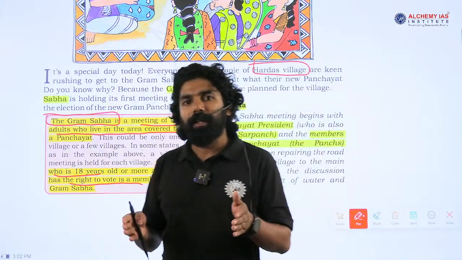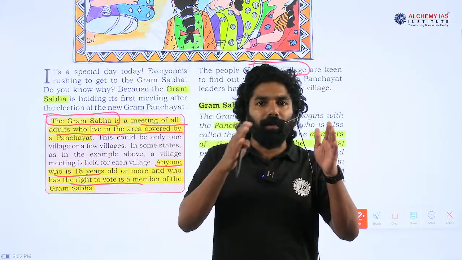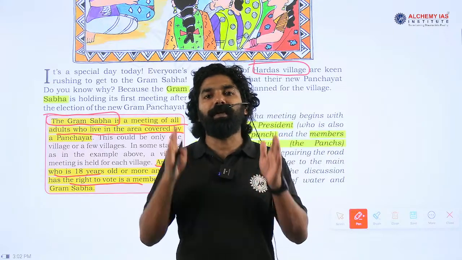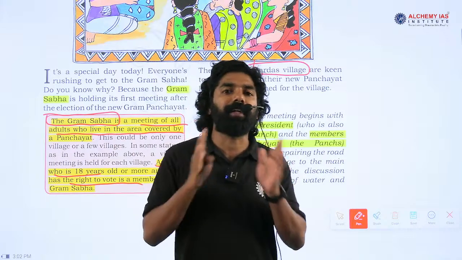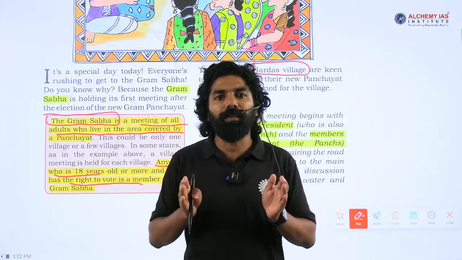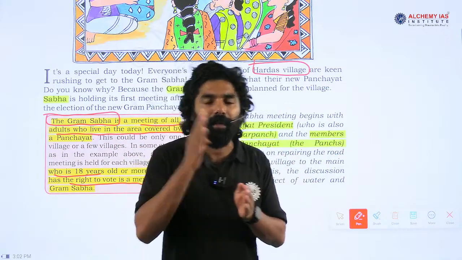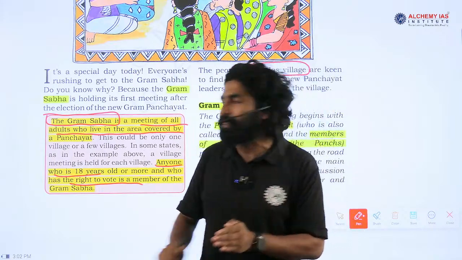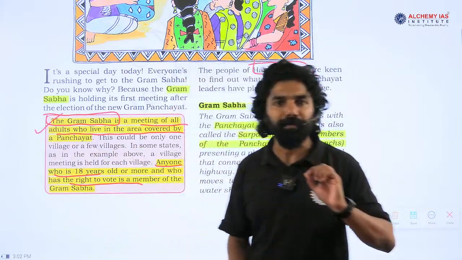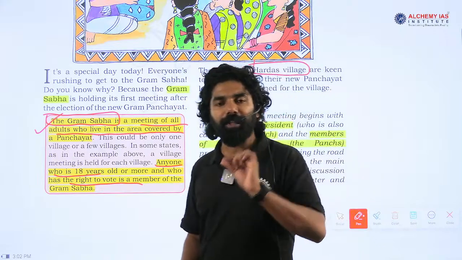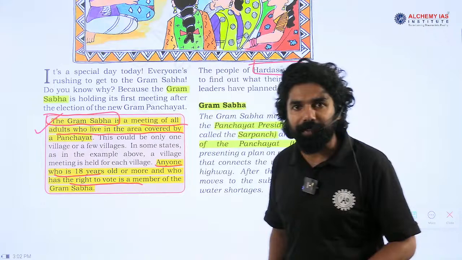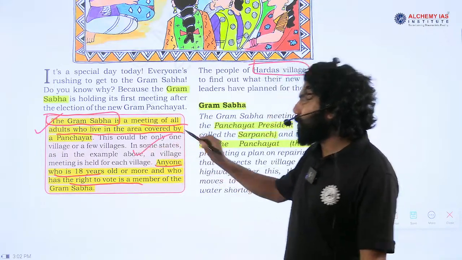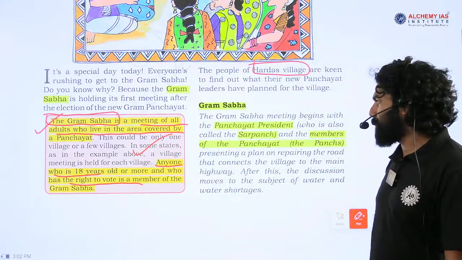That means in a particular village, in a particular local area, all eligible voters above 18 years of age are members of the Gram Sabha. The Sabha of all these eligible voters in a local area or village is called the Gram Sabha. Is it clear now? The definition and meaning of the Gram Sabha, we can expect maybe in the prelims examination. This is why this particular content is relevant from our exam perspective.